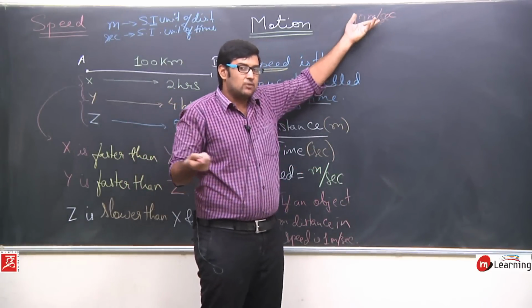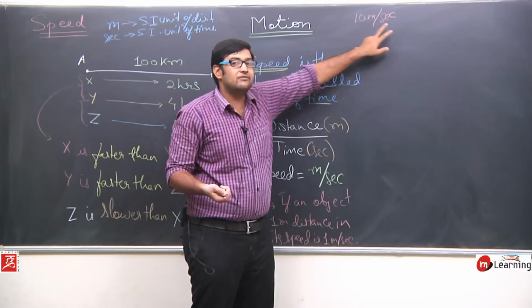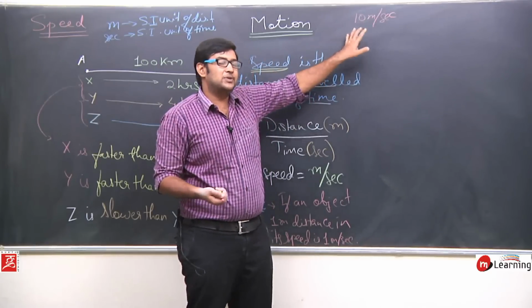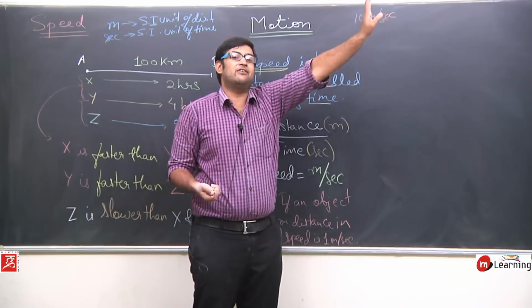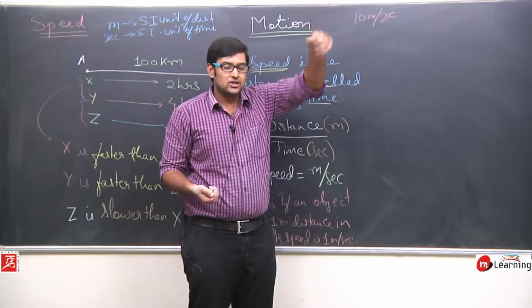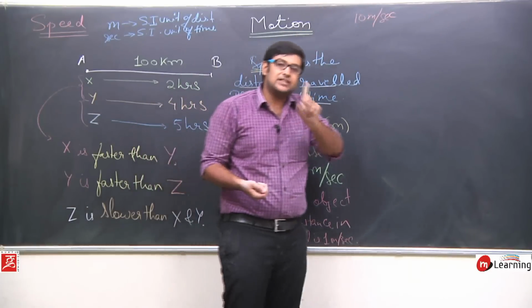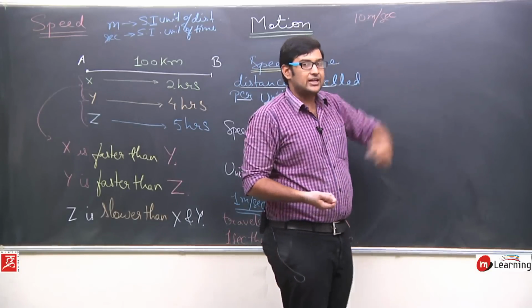Whatever the object is, it is traveling 10 meters in every 1 second. So whenever the clock moves 1 second, that object has traveled 10 meters. For every other 1 second, again it has traveled 10 meters. In this way, 10 meters per second means 10 meters in every 1 second. Every unit of time, every 1 second, that object is traveling 10 meters.